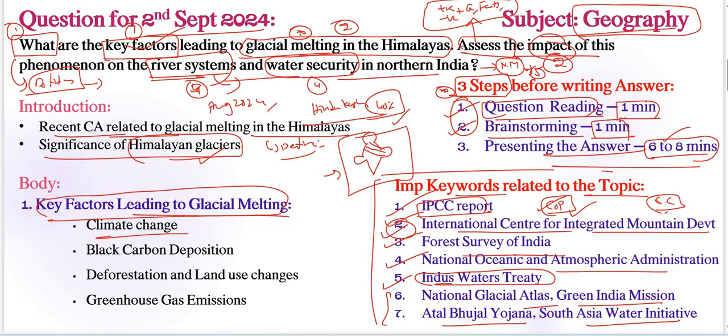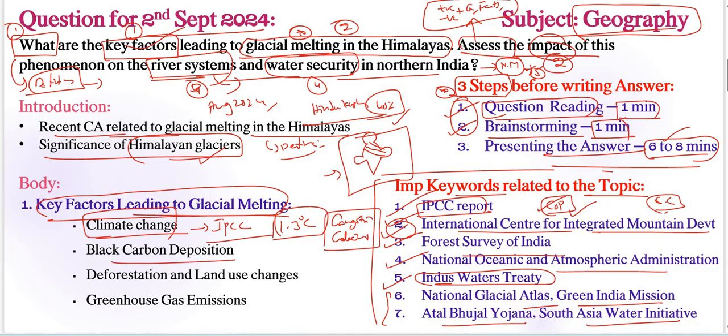Climate change. Here, Intergovernmental Panel on Climate Change, what is that? IPCC reports that the average temperature in the Himalayan region has risen by 1.3 degrees centigrade since the 20th century, right? So these types of reports need to be included as a justification for our particular points, right? That is required here. For example, we can take Gangotri Glacier here. These types of glaciers we also need to include as examples.